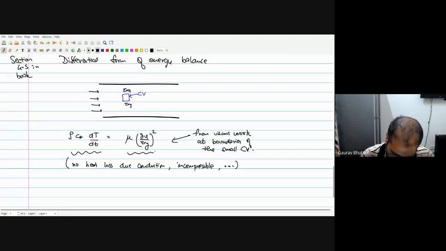Of course, this d temperature by d time will have both the local change as well as the convective change. If you're talking about a steady state situation like here, then you'll have some convective change term, so that will give you the spatial change. So going from left to right, you'll have some increase in temperature. So that dT by dx is something that you can calculate.